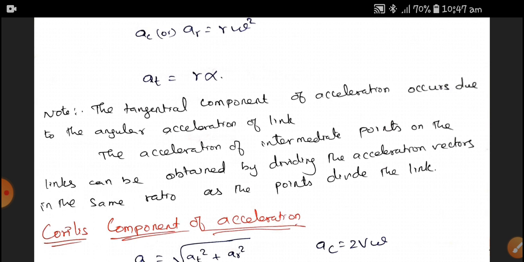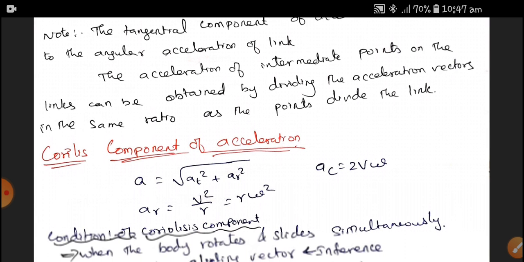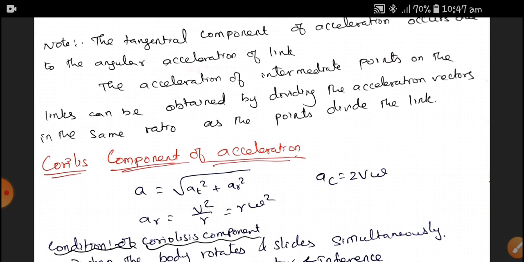Next, an important kind of acceleration is called the Coriolis component of acceleration. Wherever a quick return mechanism is there, or wherever rotation and sliding action is there, we have a Coriolis component of acceleration.